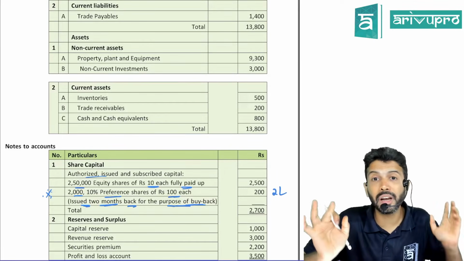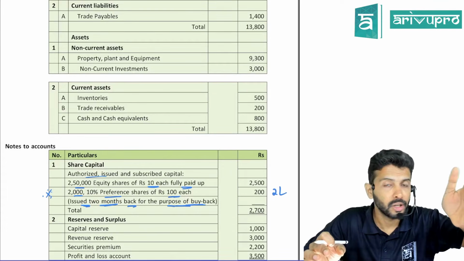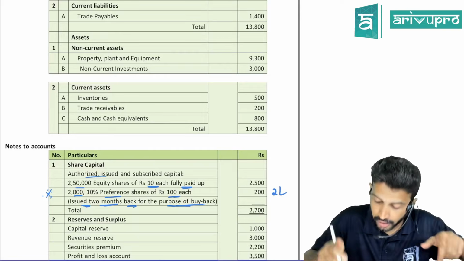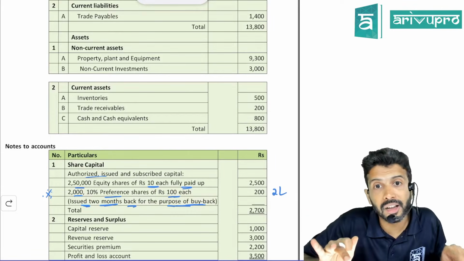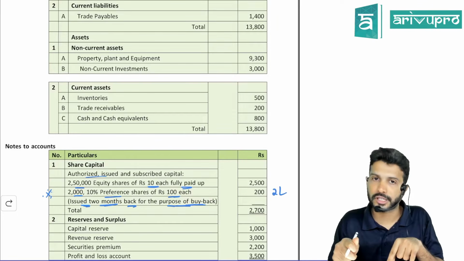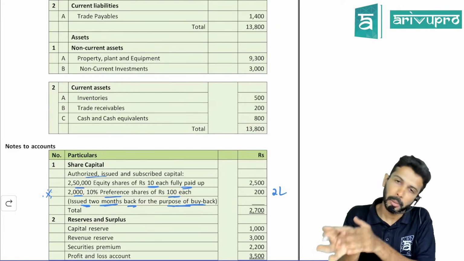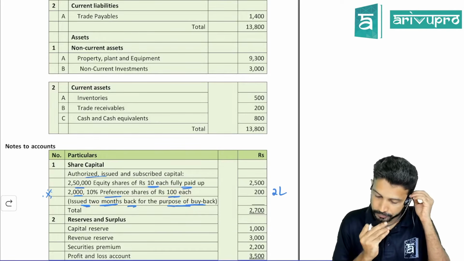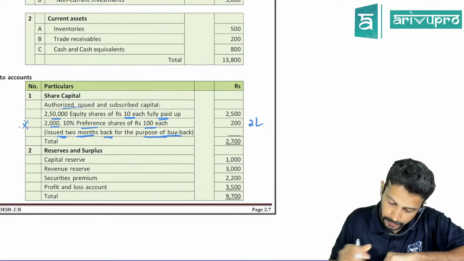CRR you create to fill the capital gap. You might have bought back equity shares. That means there is a reduction in capital. But 2 lakh worth of capital gap is already filled because of preference shares. It's not necessary that you have to issue the preference shares after buyback only. Before also, if you are issuing for the purpose of buyback, that is good enough. Okay, this one you need to keep in mind.